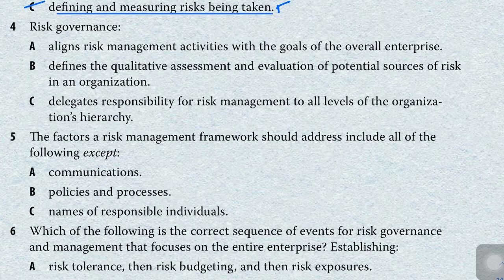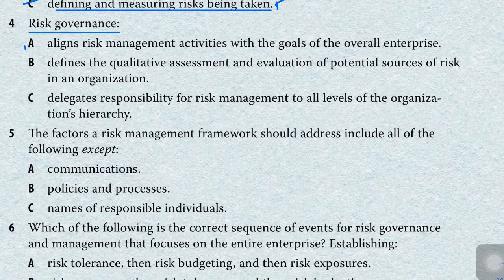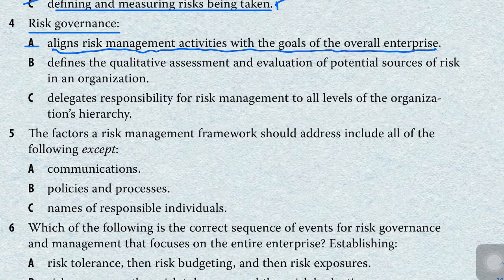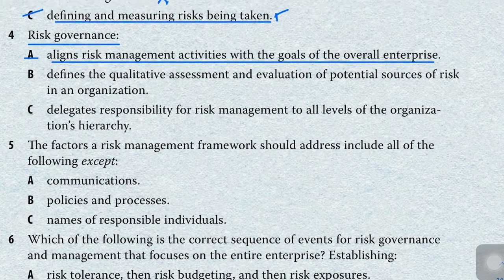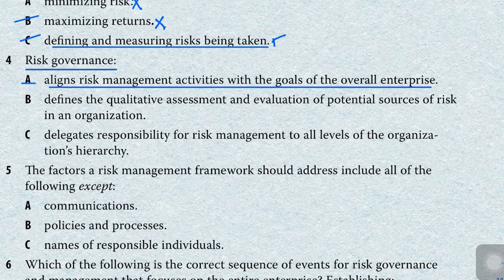That is question number 4, on risk governance. The first option given to us is to align the risk management activities with the goals of the overall enterprise. Here they are asking about the definition of risk governance. What does risk governance basically do? It aligns the risk management activities with the goals of the overall enterprise. It seems like pretty much what risk governance actually does. I hope this will be the correct answer, but let's first read our other options.